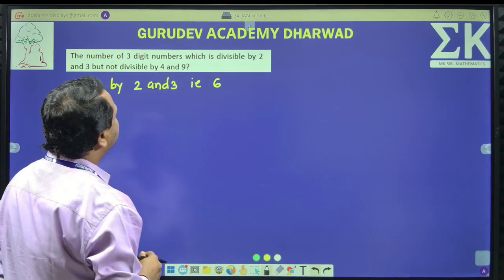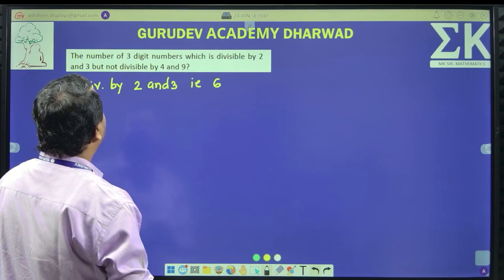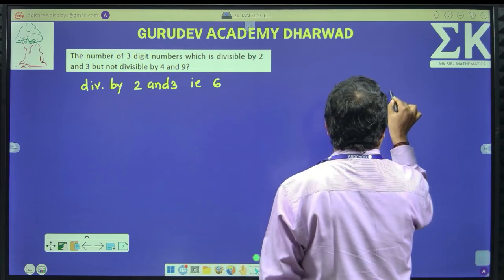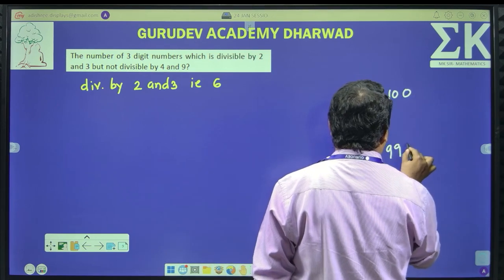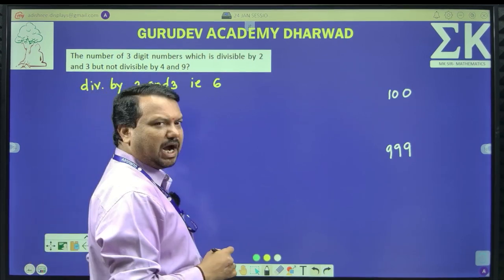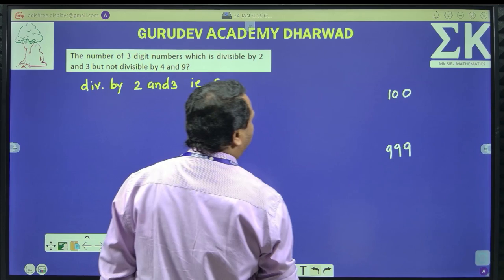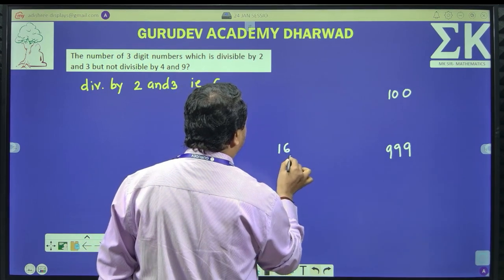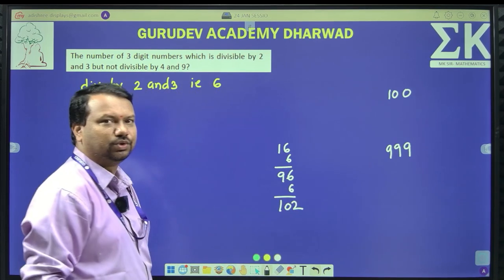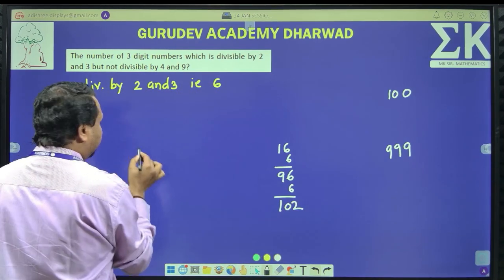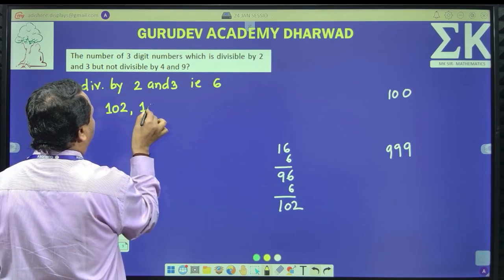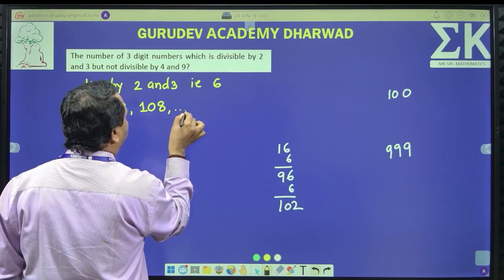So, which are the numbers? Let me consider the 3-digit numbers. When I say 3-digit number, I have to start from 100 and end with 999. So, I have to find the values in between. Clear? If you observe 100, next to 100, 16 into 6 is 96, isn't it? Therefore, if I add 6 to this, I will get 102. Therefore, the first number is 102. Of course, after that 108 and so on up to.